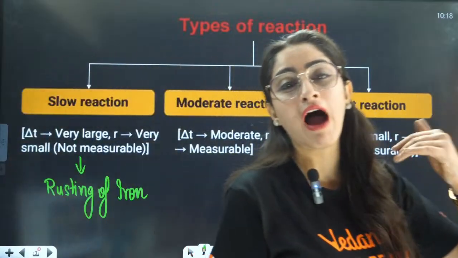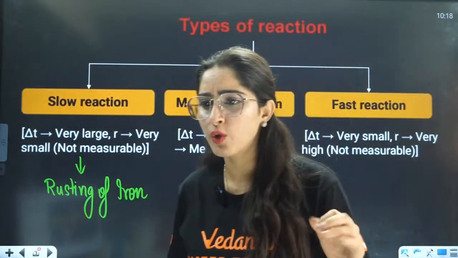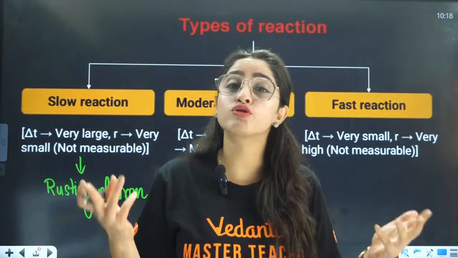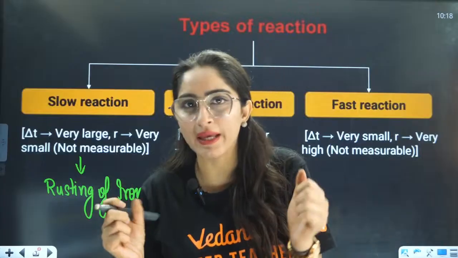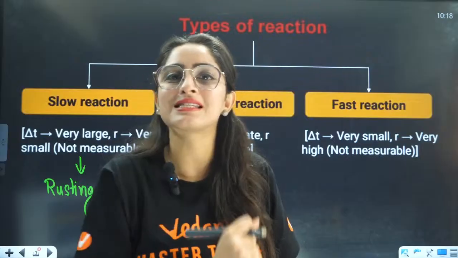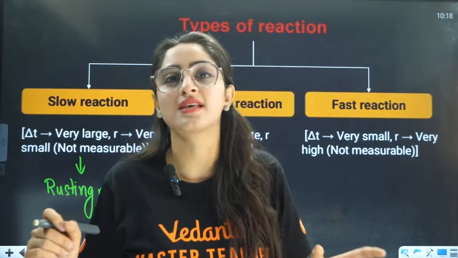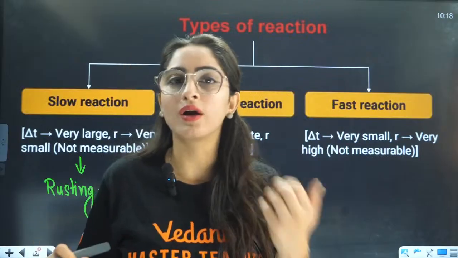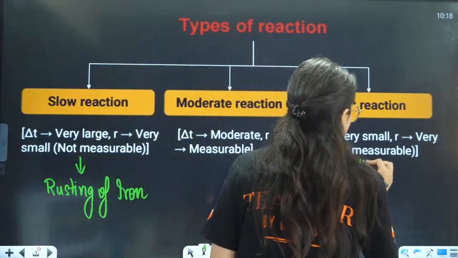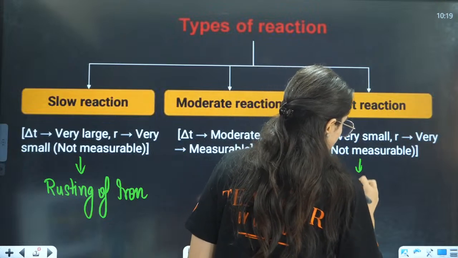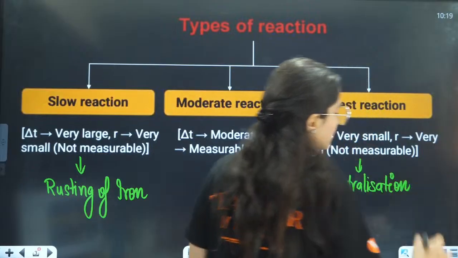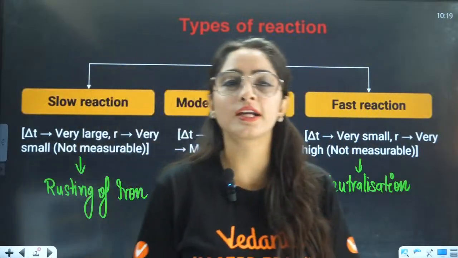When we talk about fast reactions, what are the fast reactions? For example, a neutralization reaction, acid reacting with base. When acid reacts with base, instantly, within seconds, within nanoseconds, you have the formation of salt and water. So basically, it's a very fast reaction. So an example can be a neutralization reaction, or a metal with an acid. These kinds of reactions are very fast reactions.